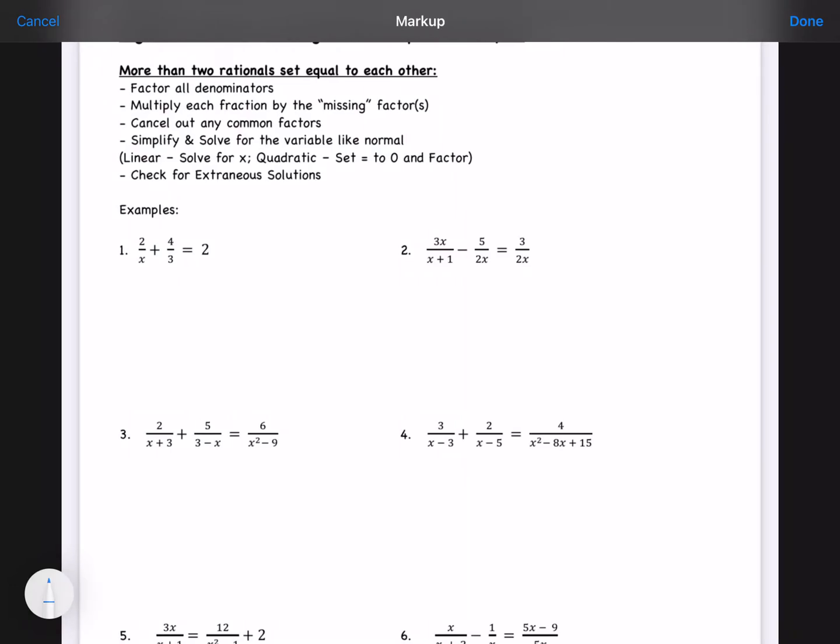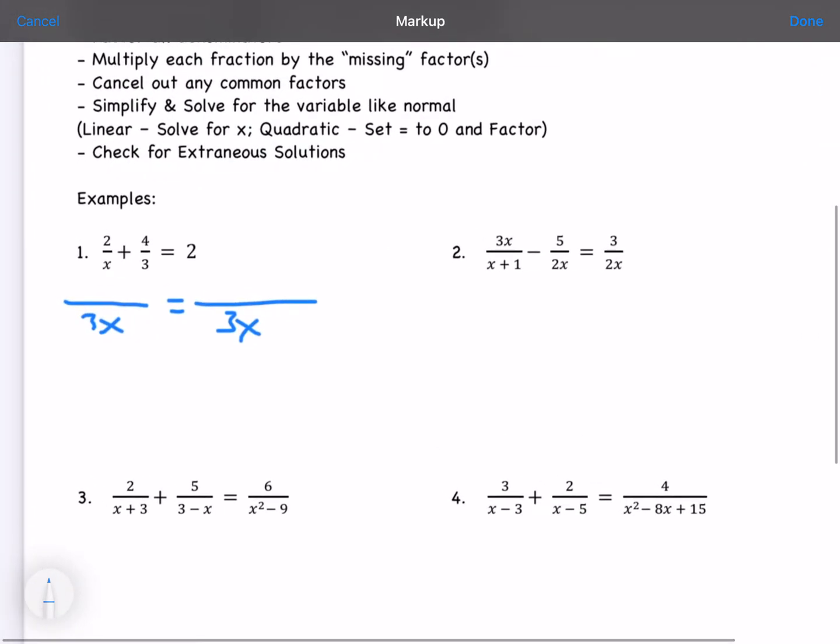So when I look at number 1, I have a 3 and an x, and the other side has nothing. So I'm going to make 3x my common denominator. And then each thing I need to multiply by what's missing. So the 2, I multiply by 3. The 4 by the x. So this is a lot like adding and subtracting. And then the 2, I have to multiply by 3x.